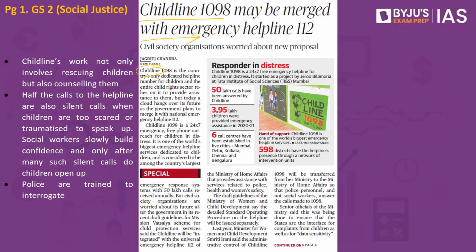In all these cases, any child who is less than 18 years of age would be able to call up the number 1098. The minute this child calls up 1098, there would be assistance provided by the Ministry of Women and Child Development.